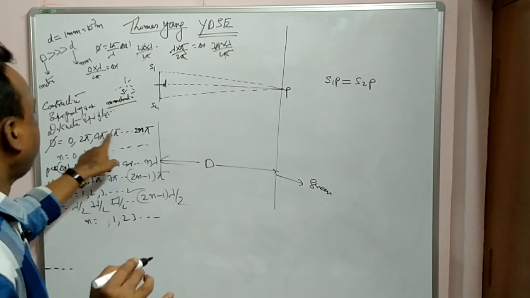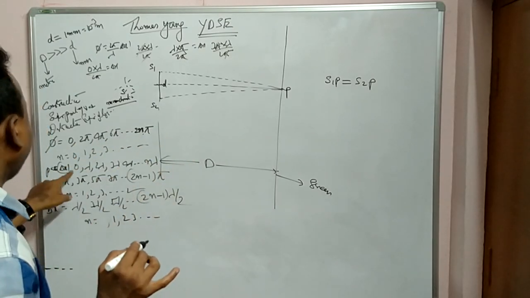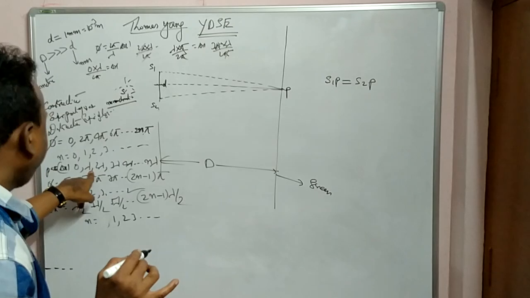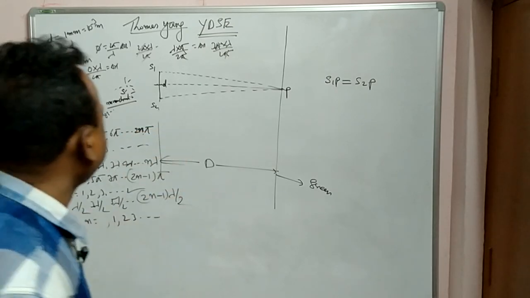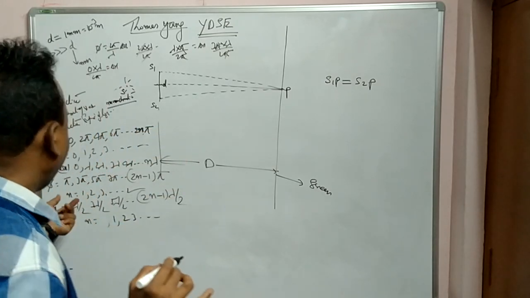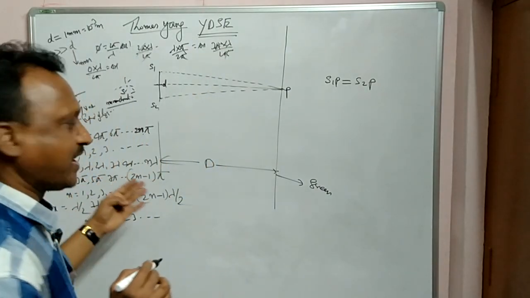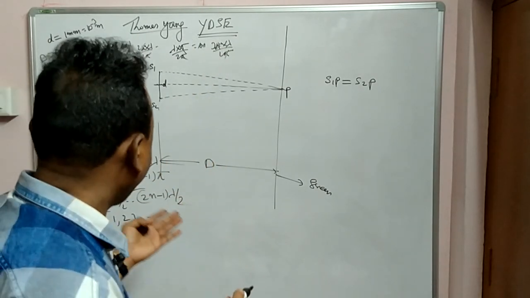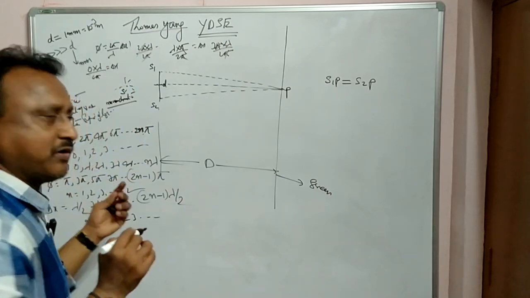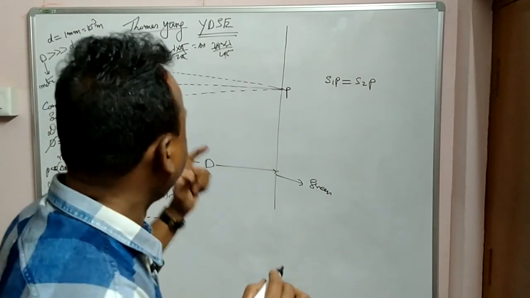0, 2 pi, 4 pi, 2n pi, or 0, lambda, 2 lambda, 3 lambda, so on and so forth. Okay? Similarly for destructive, light waves, pi, 3 pi, 5 pi, 2n minus 1 into pi, or lambda by 2, 3 lambda by 2, 2n minus 1 into lambda by 2.